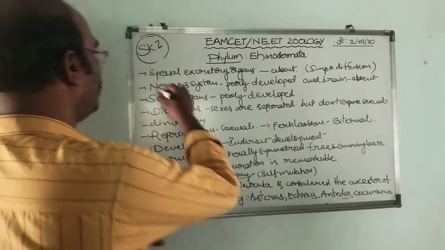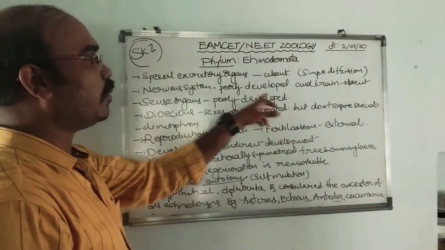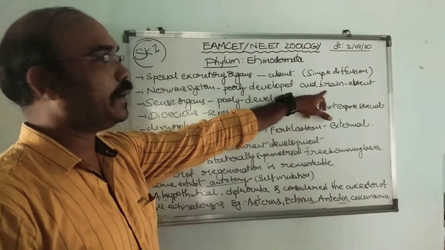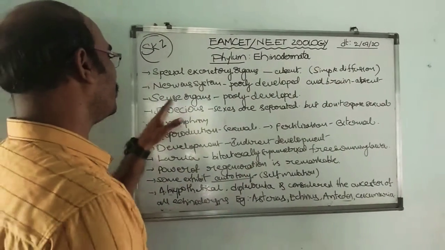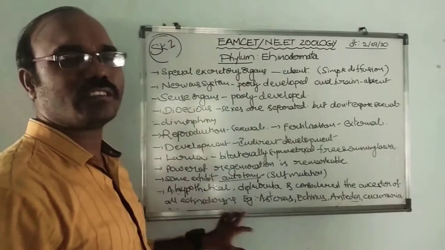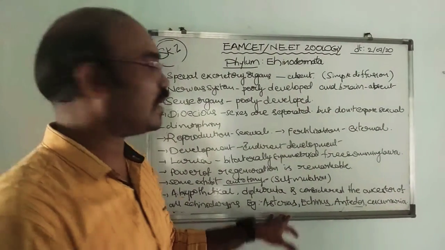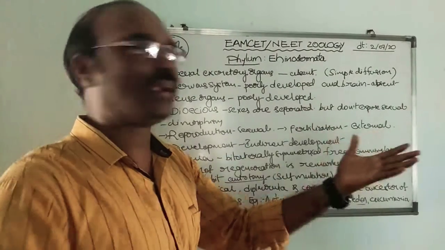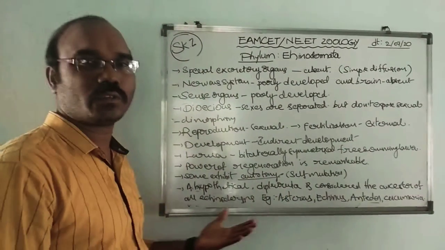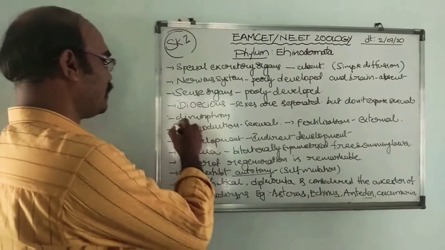And then the nervous system. The nervous system is poorly developed, and the brain is absent. Sense organs are also poorly developed. They are dioecious. The sexes are separate, but they don't show any sexual dimorphism.